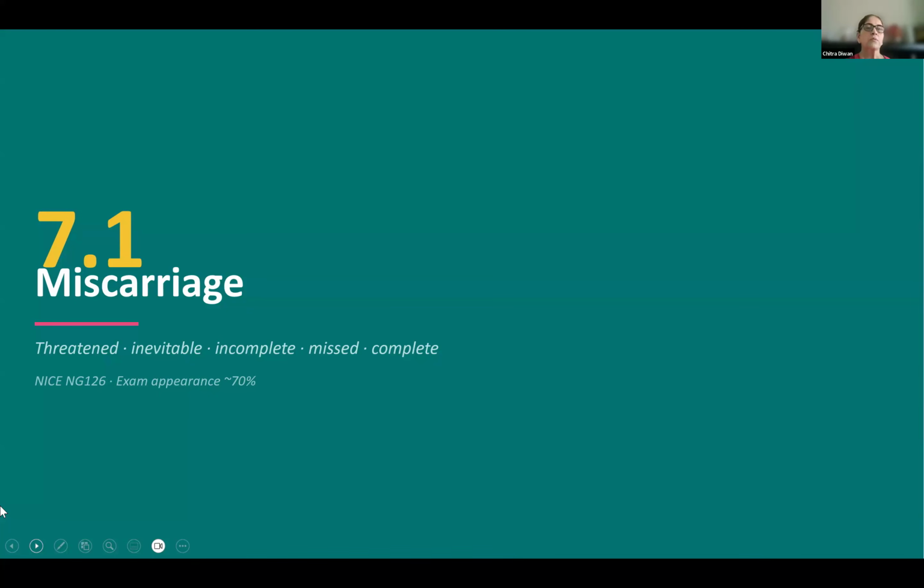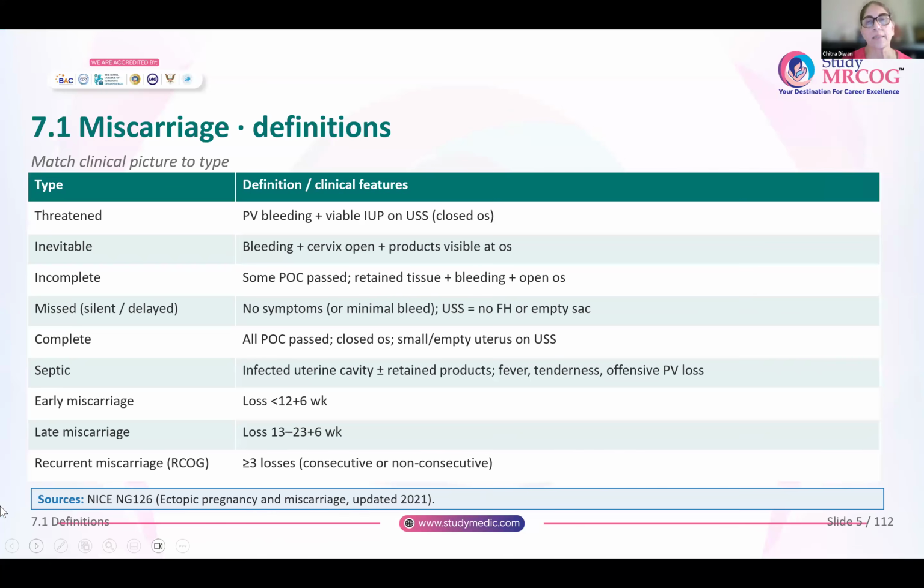So let us start with miscarriage. For this, you have the NICE guideline 126, in which you have ectopic and miscarriage. Before we start, you should be able to diagnose what is the type of miscarriage. What is the definition? Like the clinical picture, how you are going to match it with the type of miscarriage. So, any woman who presents with a viable intrauterine pregnancy on ultrasound with an os closed and who comes with minimal amount of PV bleeding and sometimes abdominal pain, it is called a threatened abortion.